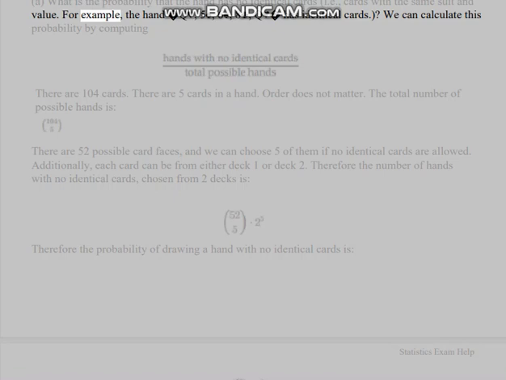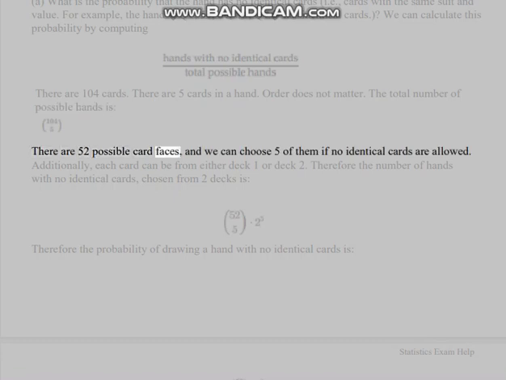For example, the hand Q of hearts, 5 of spades, 6 of spades, 8 of clubs, Q of hearts has identical cards. We can calculate this probability by computing. There are 104 cards. There are 5 cards in a hand. Order does not matter. The total number of possible hands is... There are 52 possible card faces, and we can choose 5 of them if no identical cards are allowed.